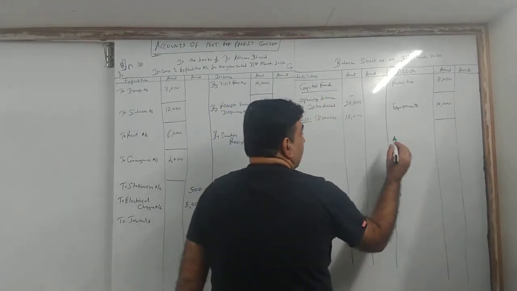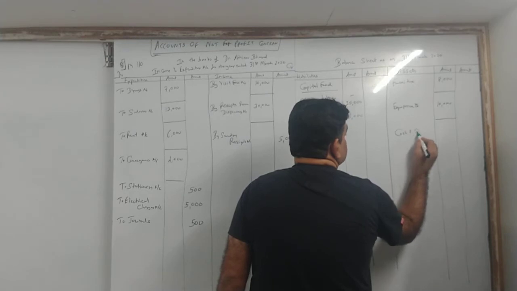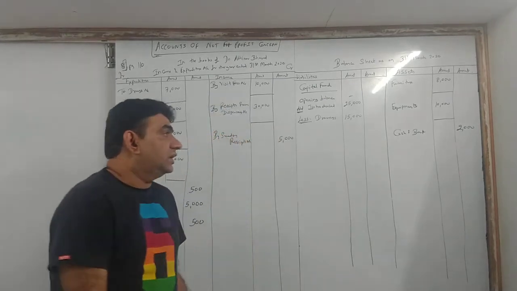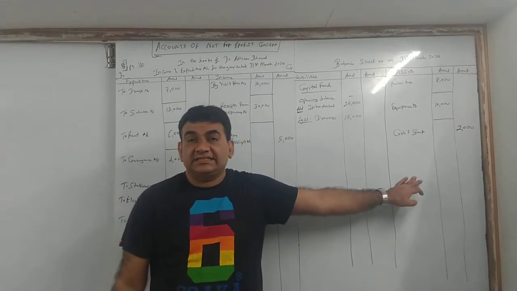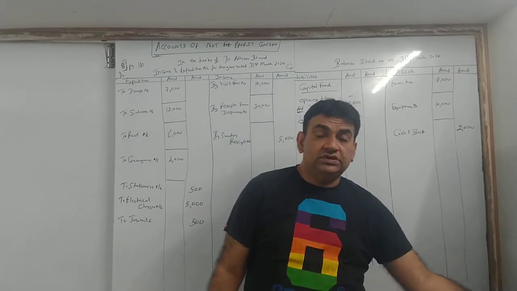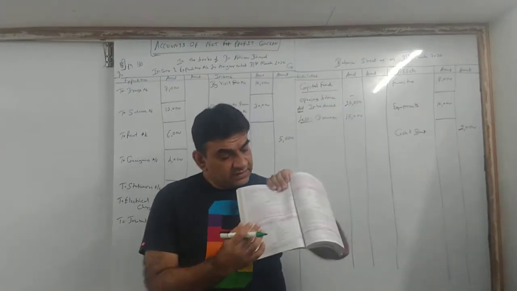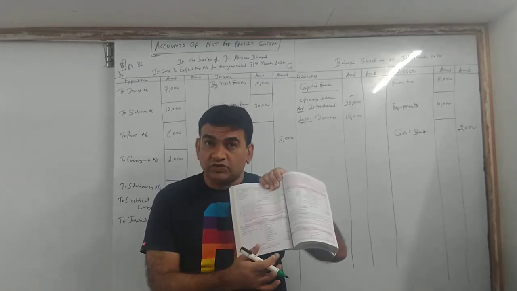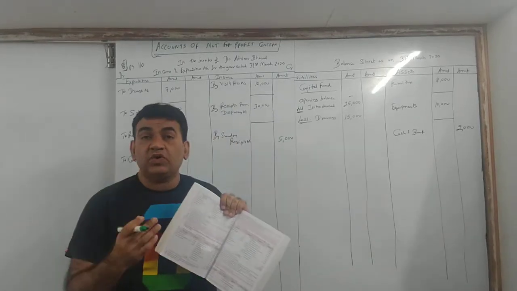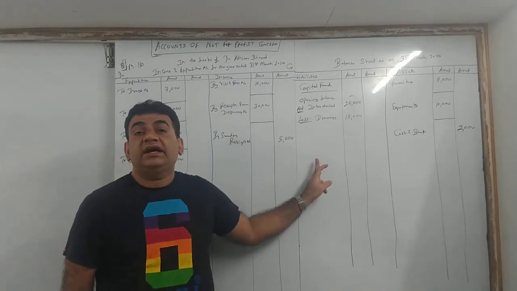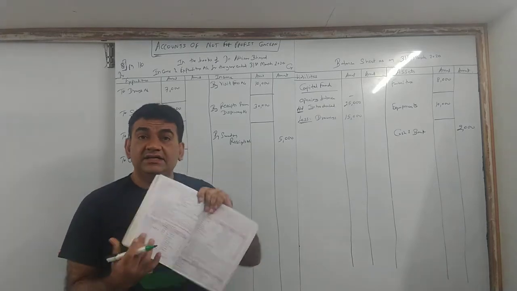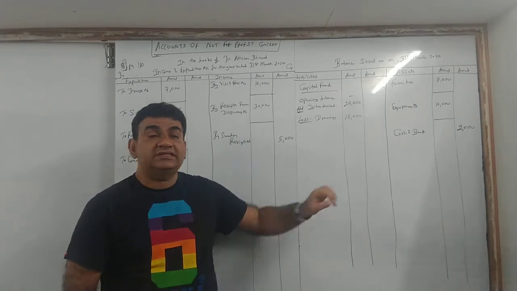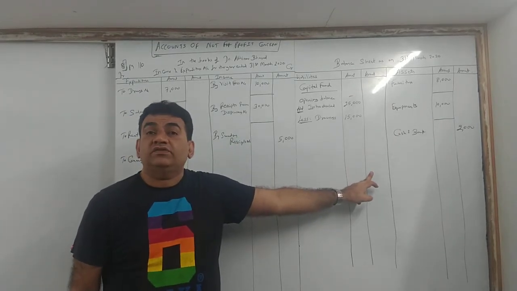For us it is an asset, so come to the asset side and write there cash and bank 2,000. Now listen, in case instead of by balance, here it was to balance. That means the payment side was more. So in that case, payment is more, I have paid more money, it would have been a bank overdraft. But here, my receipt is more, payment is less. So by balance on the receipt side means cash and bank balance on the last day of the year.